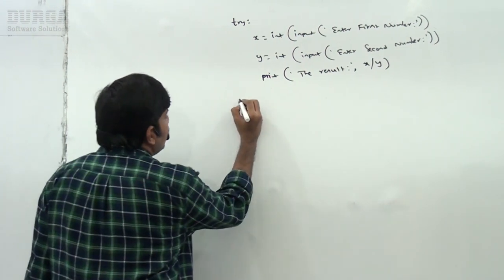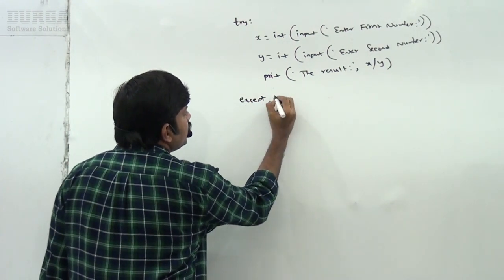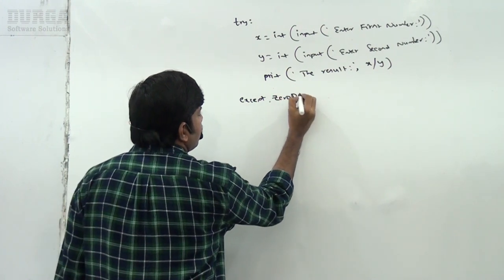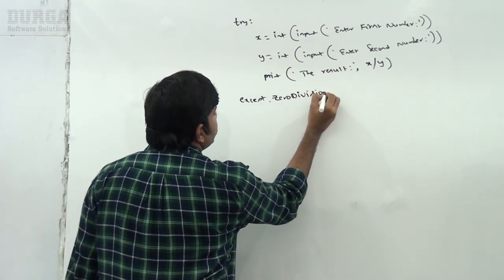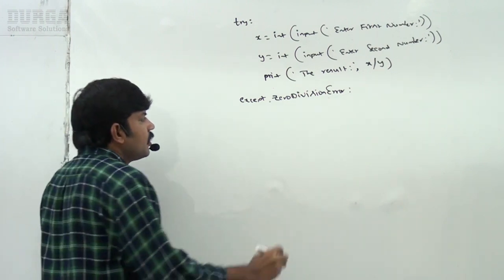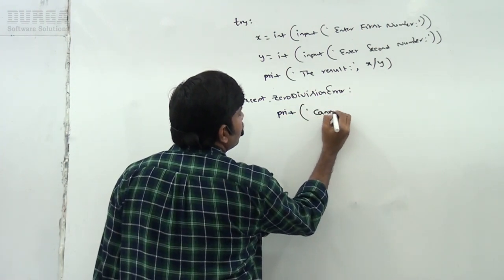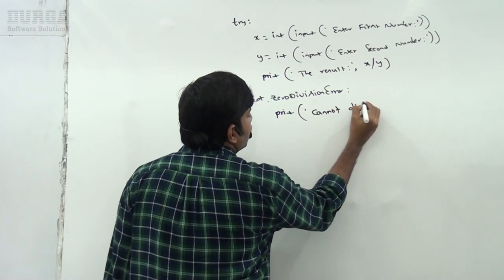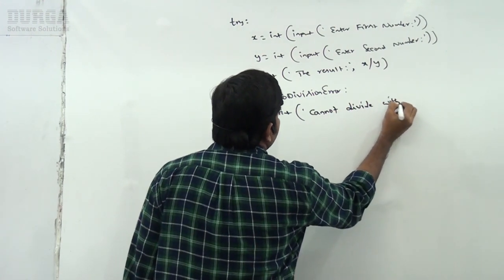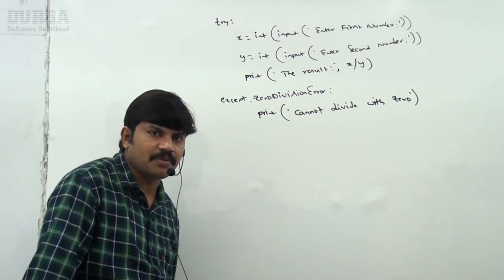Now I'm taking except ZeroDivisionError. Now print 'can't divide with zero', that's all. This is just for syntax familiarity, beyond that nothing.